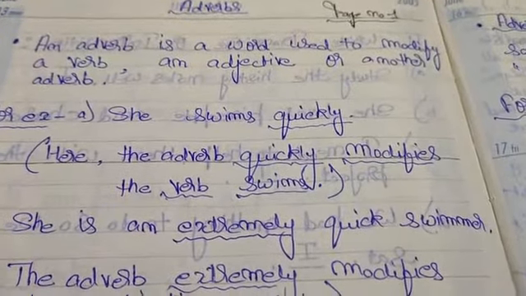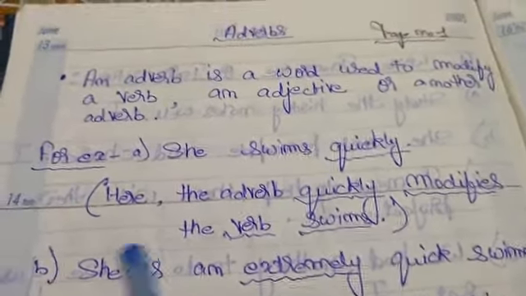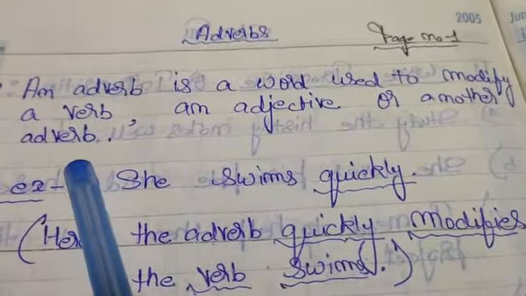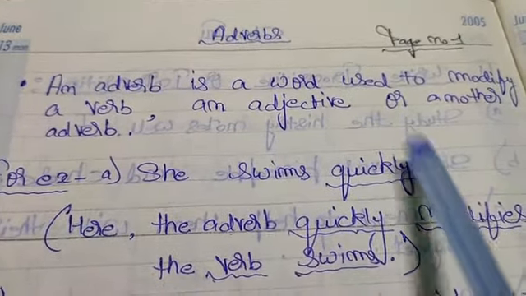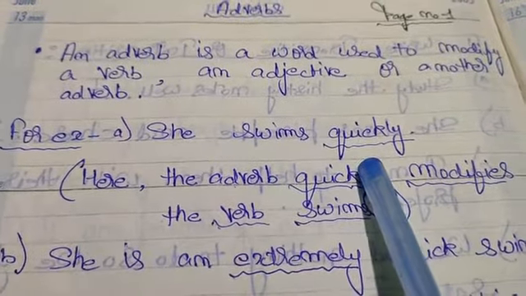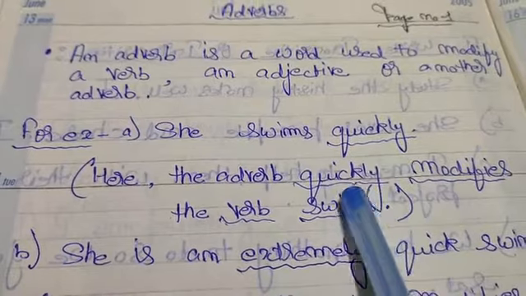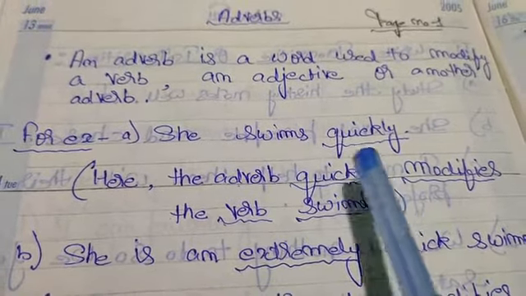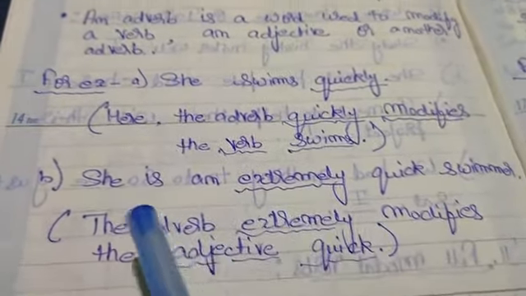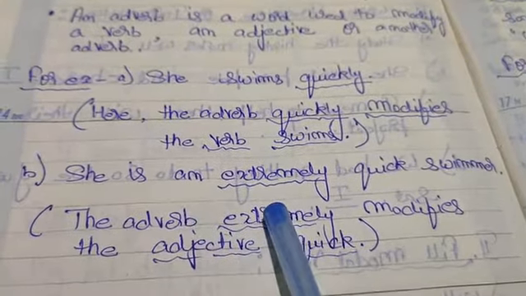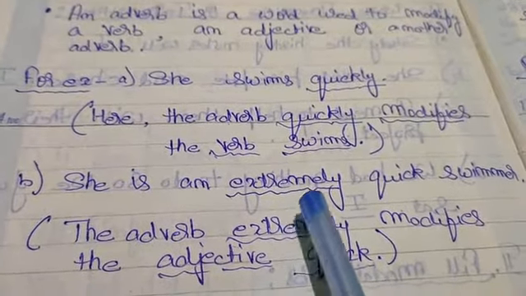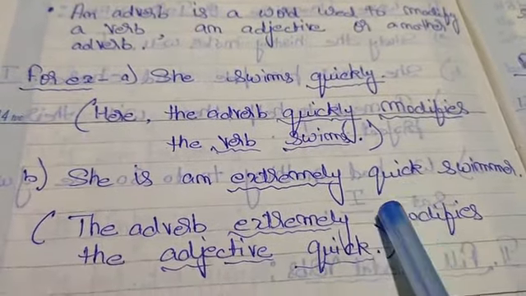So students, what is an adverb? An adverb is a word used to modify a verb, an adjective or another adverb. For example, she swims quickly. Here quickly is an adverb and it modifies the verb swims. Now come to the next example. She is an extremely quick swimmer. So extremely is an adverb and it modifies the adjective quick.